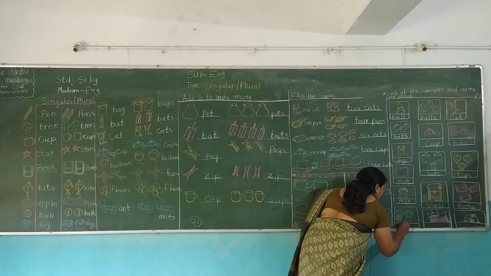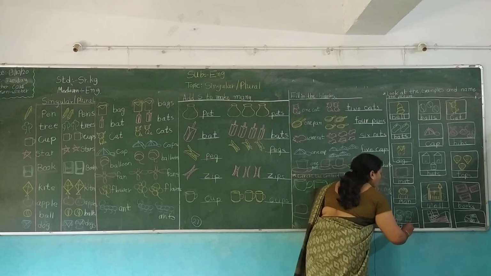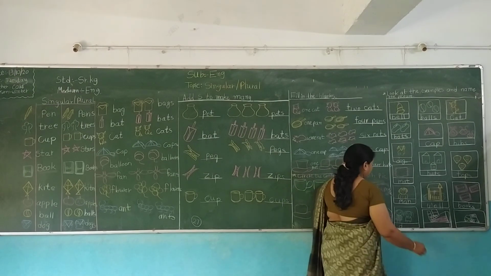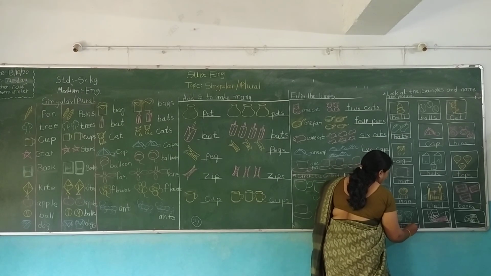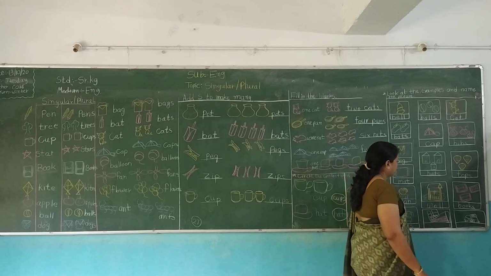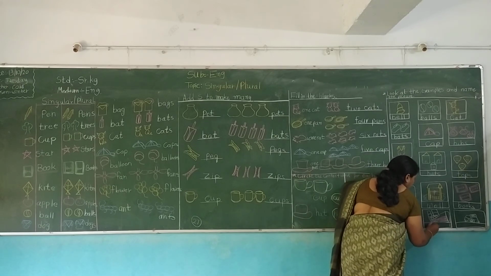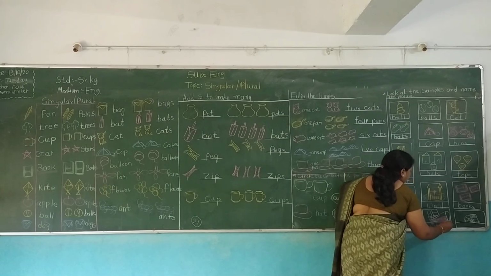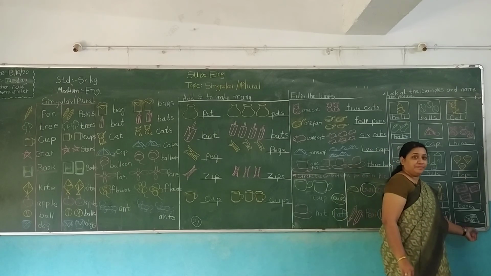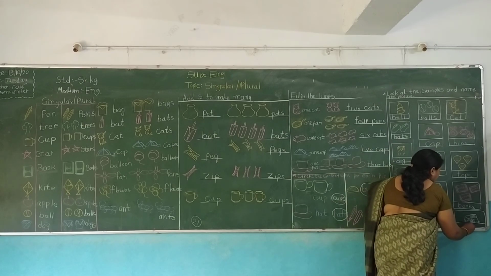Dolls. D-O-L-L-S, dolls. There is one ship only. S-H-I-P, ship. And there is zip.